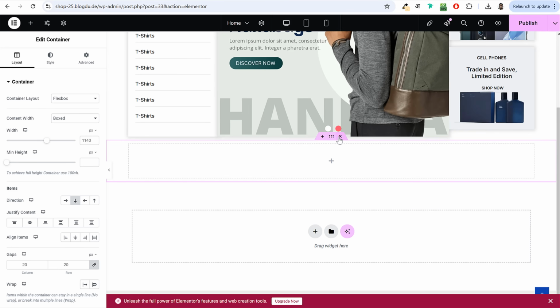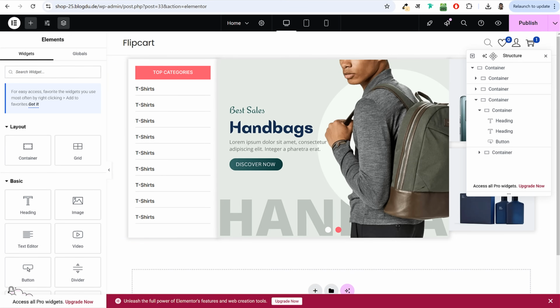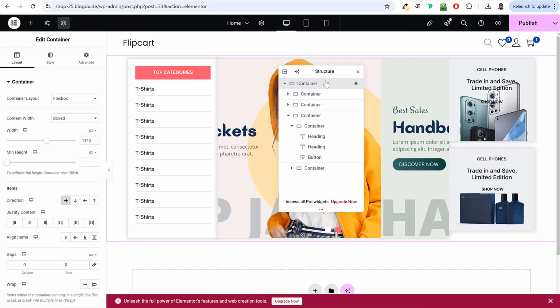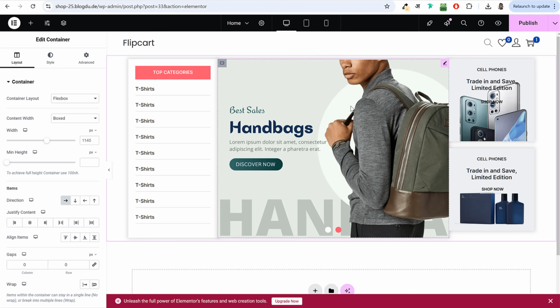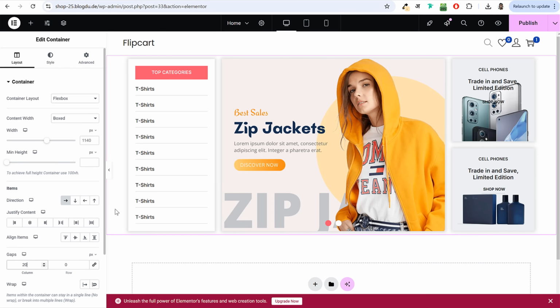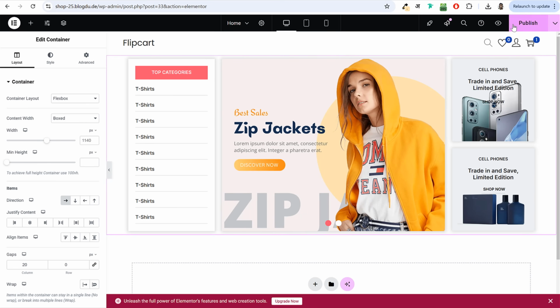Okay, like this. So what you can do to fix this thing is click on this structure icon. Okay, if you follow my mouse cursor again, click on structure icon. It will give you the structure that you're using right now. Now at the very top, we have the container. Click on that. This is your main container. Now inside this thing, I want to do one thing. I want to increase the gap. Okay. So for the main container, I want column gap to be 20. And now as you can see, as soon as you type in 20, this section is now 100% fixed. Looks perfect. Okay. You can publish this thing.